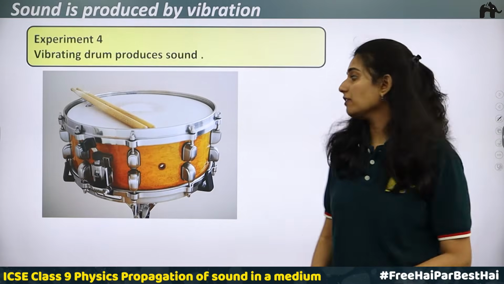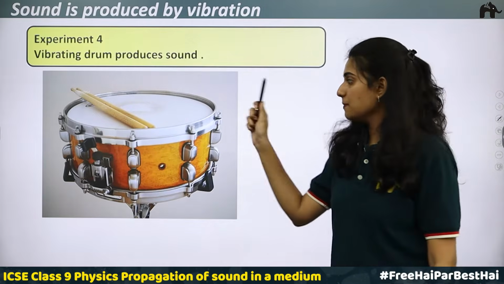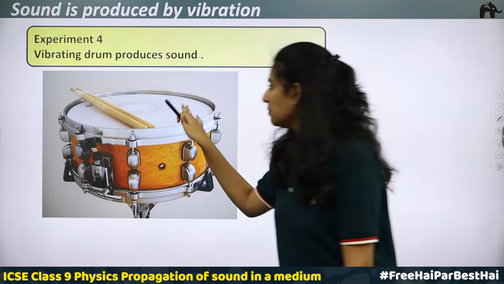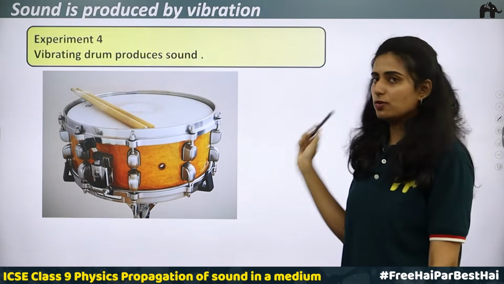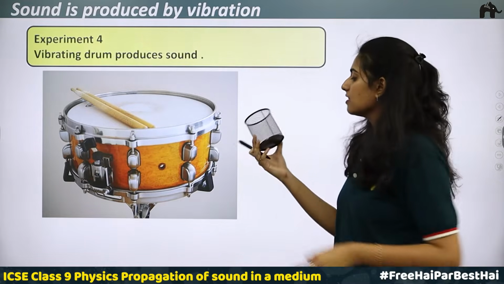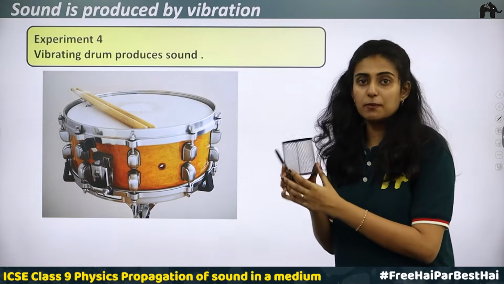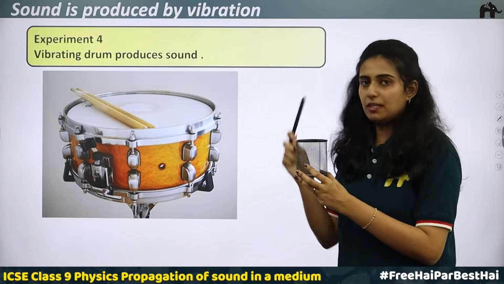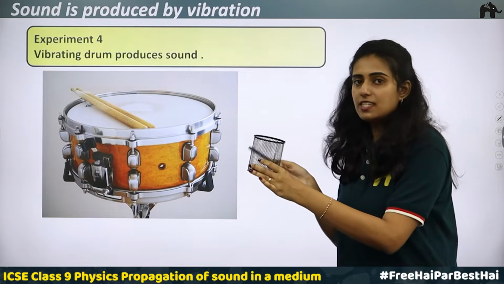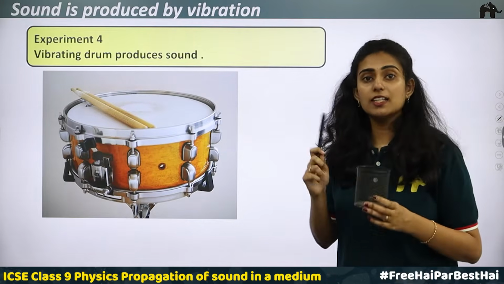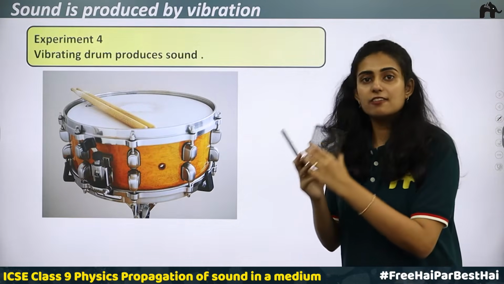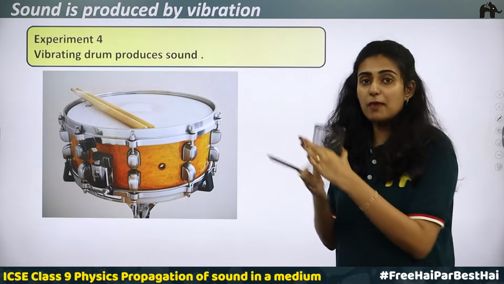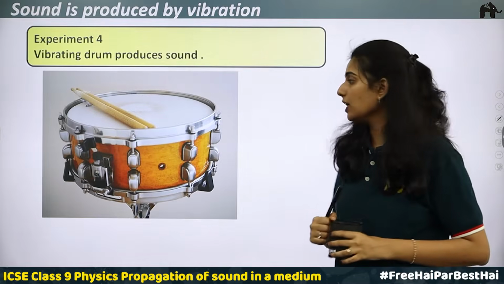So, people who have used a drum know that it is because of vibration. Here there is a membrane, the vibrations in the membrane are producing sound. Now, I have a small pen stand, which is made up of a metal, and I have a pen in my hand. So, here when I hit this, what happens? I am able to hear the sound and I can feel the vibration, that is, on hitting with my hands I can feel the vibration. Okay.